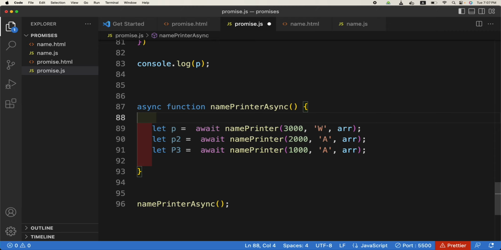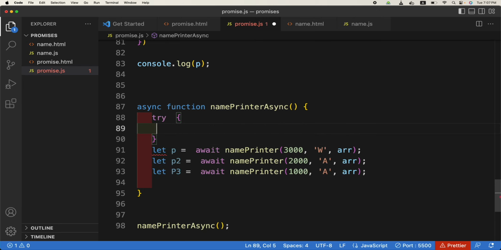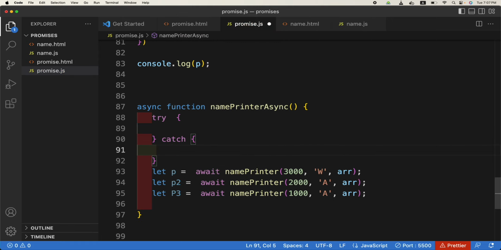Do you know about the try catch block? Try, and then catch, and catch has an error also, probably like this. We will run these inside this try.